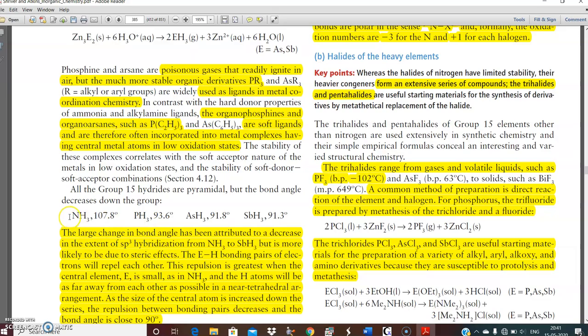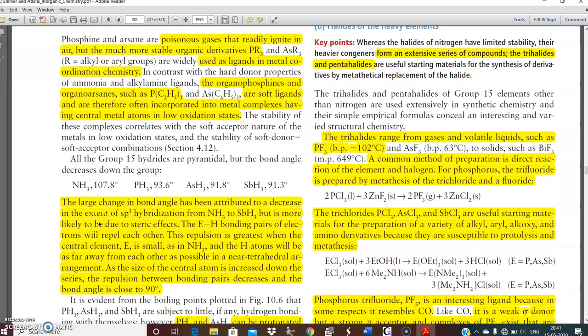The structure is as usual like ammonia. Pyramidal structure is there, but the bond angle is a bit less than ammonia because of the lower electronegativity of phosphorus. A large change in bond angle has been attributed to a decrease in the extent of sp3 hybridization from ammonia to SbH3, but is more likely to be due to steric effects. The P-H bonding pairs of electrons will repel each other. This repulsion is greatest when the central element is small, as in ammonia, and hydrogen atoms will be far away from each other. However, whenever we move down the group, what happens? This repulsive force decreases and consequently the bond angle decreases.